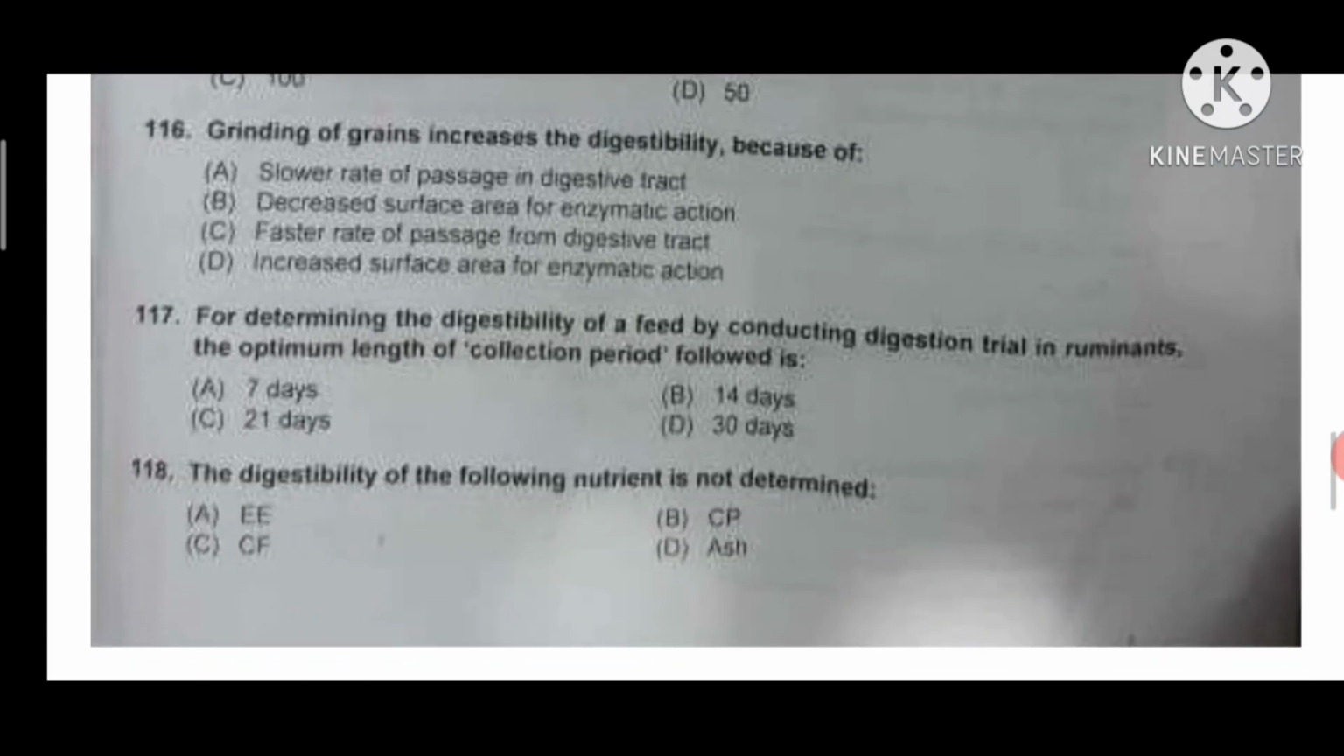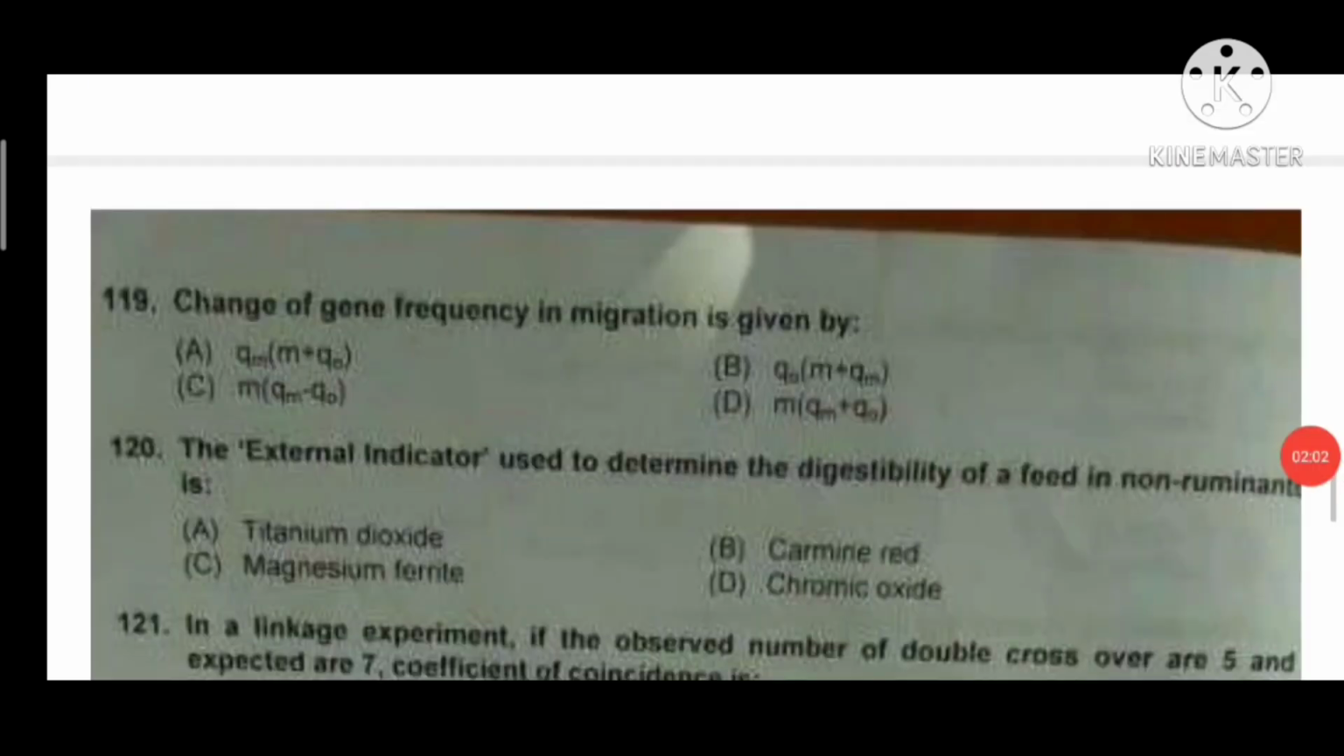Next question, for determining the digestibility of a feed by conducting digestion trial in ruminants, the optimum length of collection period followed is 7 days. The digestibility of the following nutrient is not determined: ash or mineral. The next question, change of gene frequency in migration is given by mQm minus Q0. Answer C will be correct.